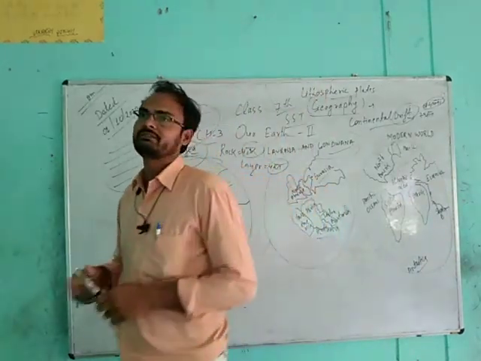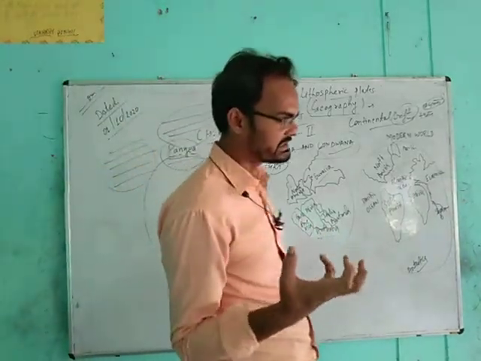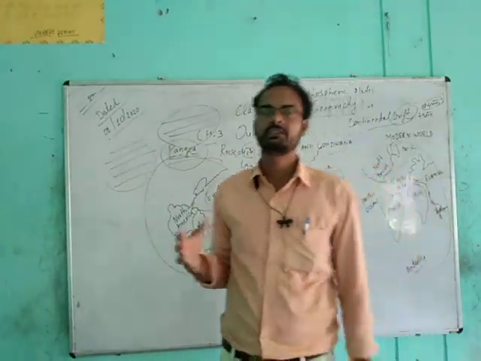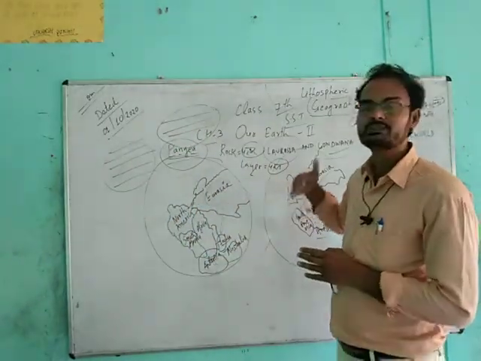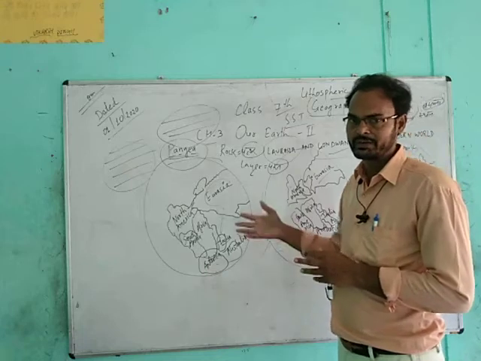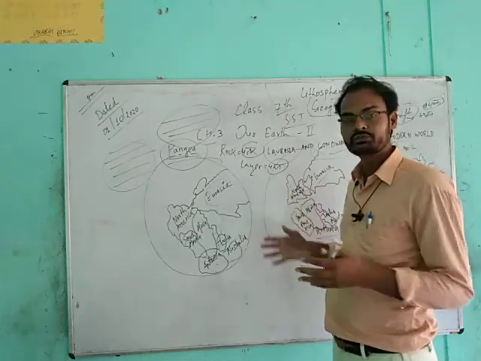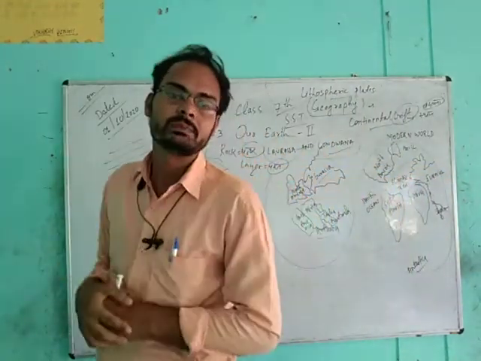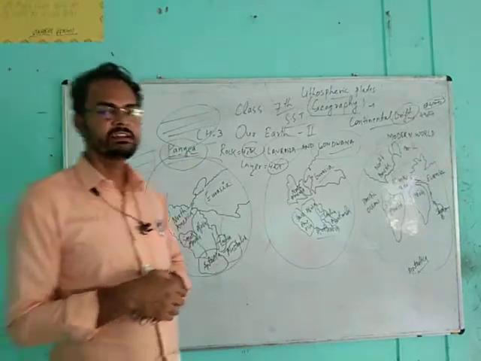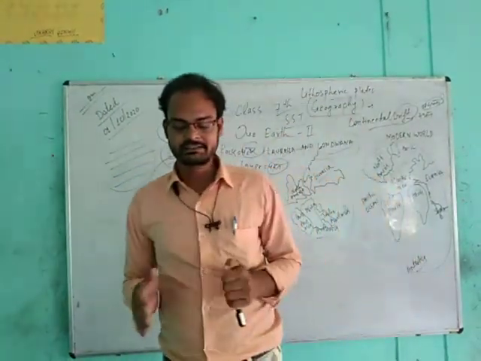So the upper part of surface, the earth crust, which is the solid part of earth, always moves. The soil part of the globe is always in motion. So there is a layer in that earth crust, and those layers are known as lithospheric plates.